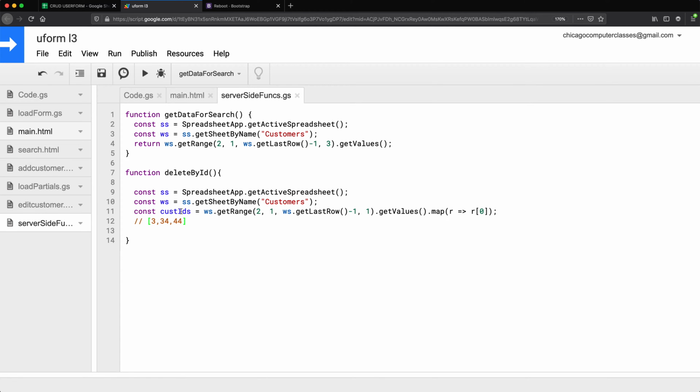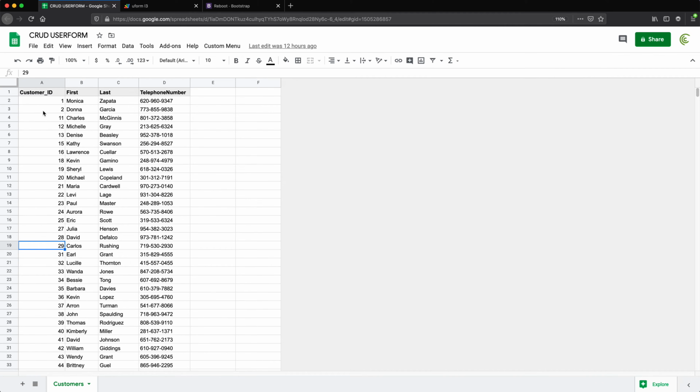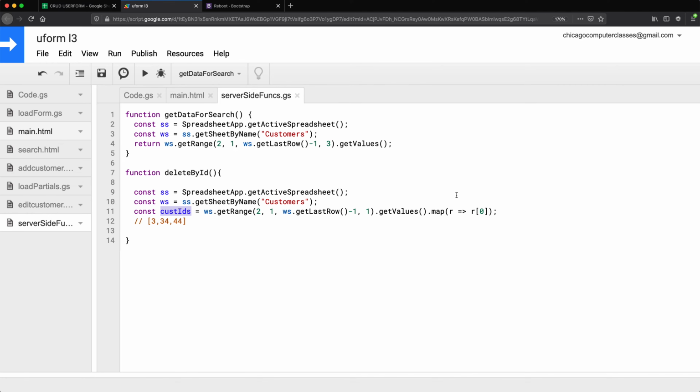For me, my customer IDs in my spreadsheet are all numbers. Sometimes you have things that look like numbers but are text too, right? These are actually numbers. I don't want to have problems with this later on, so that when I search for a number, it finds that it's not a number, it's text, so there's no match. To avoid all of that, while I'm doing this conversion, I'm going to convert whatever I have in there to string.